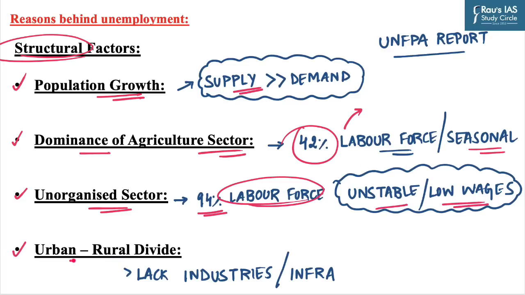And lastly, the urban rural divide. There exists an imbalance in employment opportunities between rural and urban areas. Rural areas face lack of industries and infrastructure, while on the other hand, urban areas suffer from inadequate infrastructure to accommodate the growing urban population. So these are the structural reasons behind unemployment in the country.